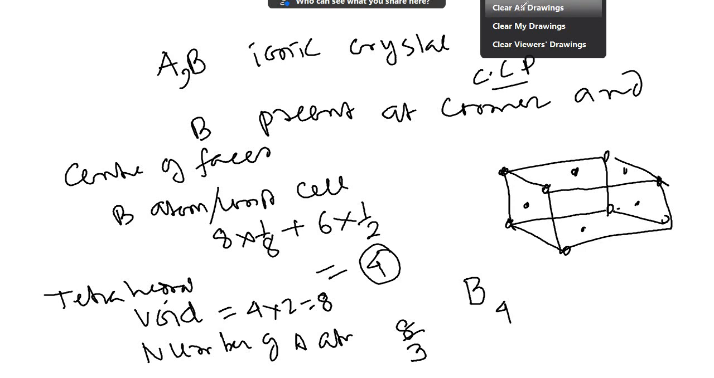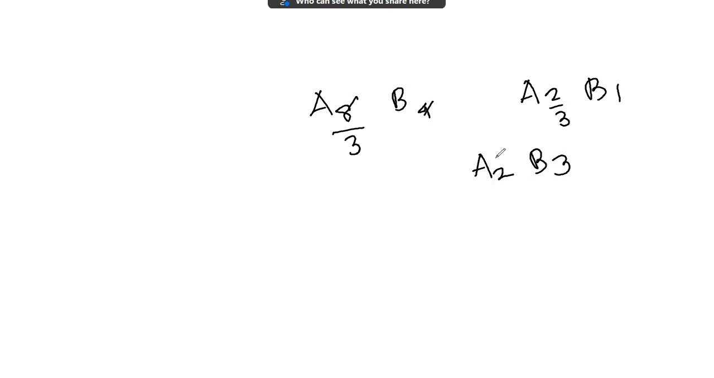So what is the structure? A 8/3, B 4. This is the arrangement given. Now forget about the common multiple: A 2/3, B 1. On multiplying by 3, what are you getting? A2 B3. So if the structure is given as AxBy, then the sum of x plus y will be what? 2 plus 3 is equal to 5.